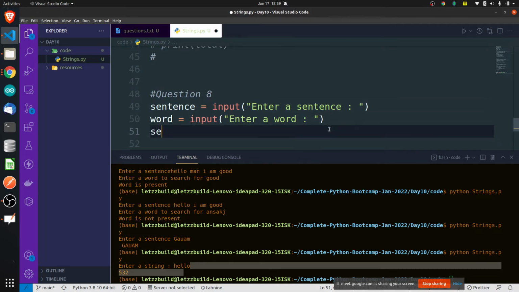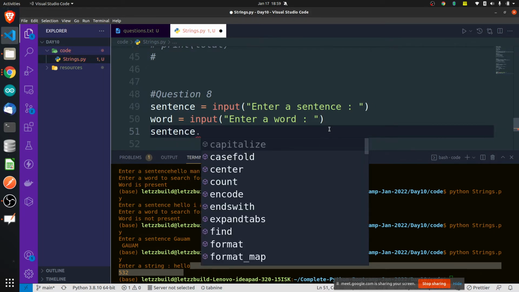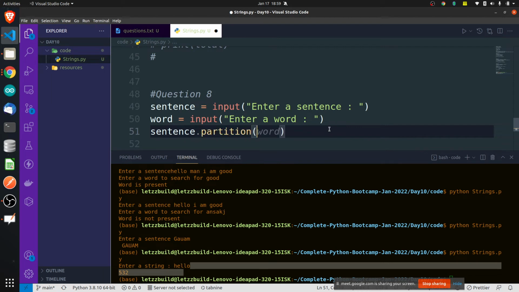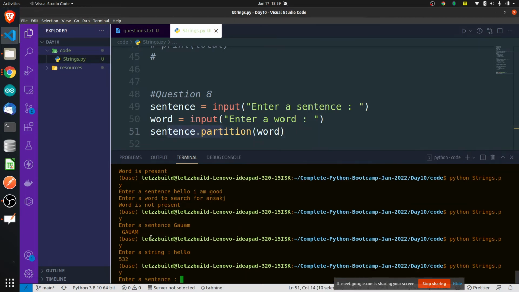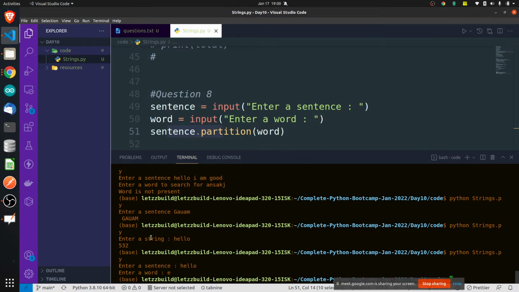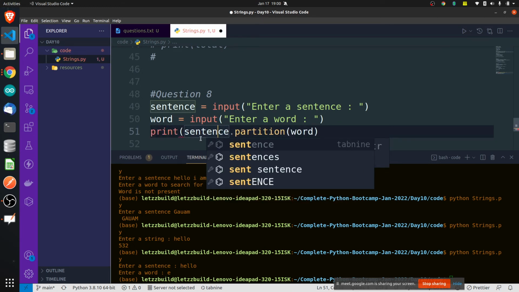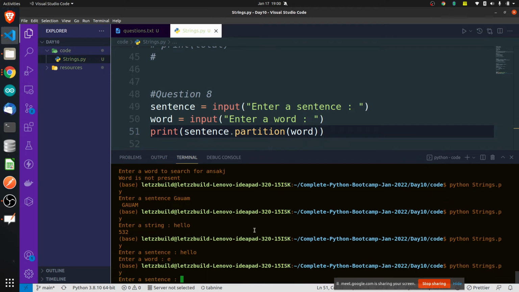If you want to do that, we have one method which is called partition. sentence.partition, based upon what? Word. Based upon this word, you partition the sentence. I will just show you. Hello. Let's say the word is E. Okay, we are not printing it, sorry. It is going to return a list of strings. Remember this?